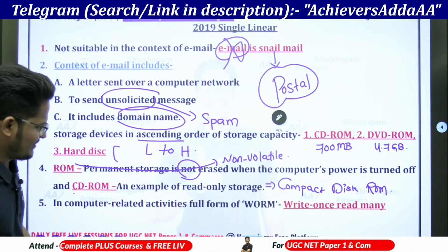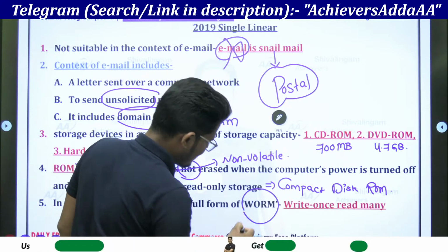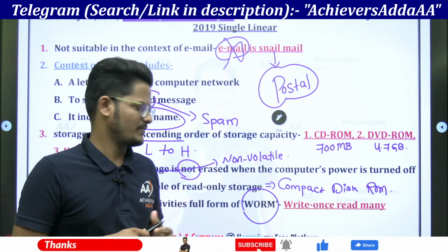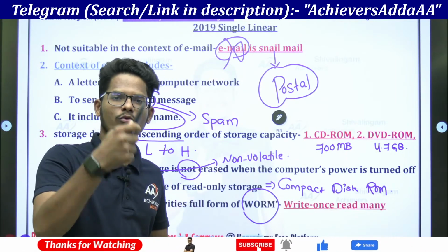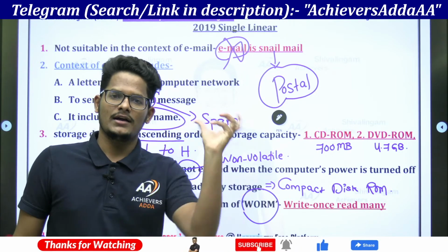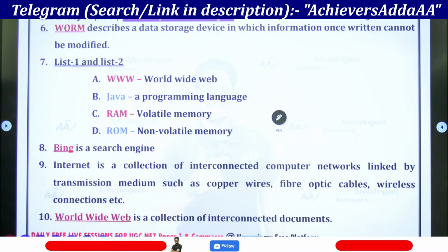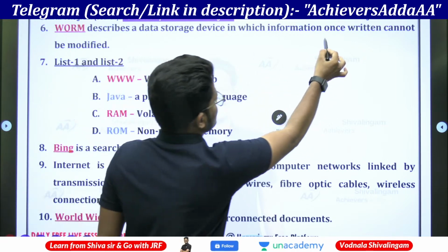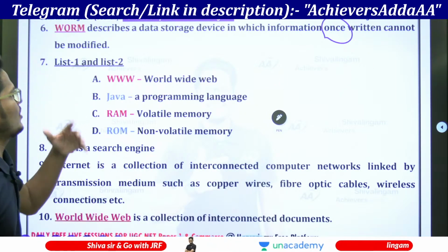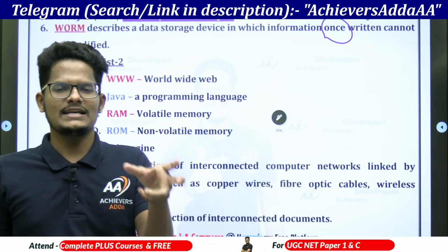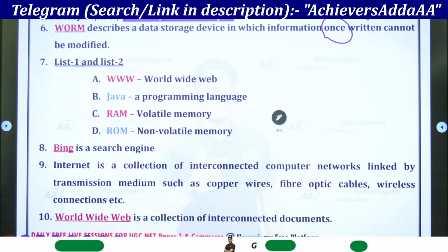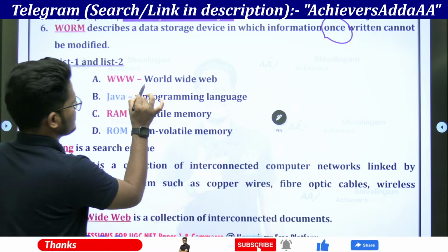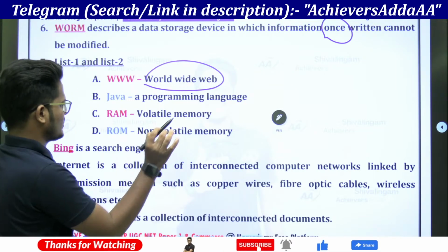In computer related activities, full form of WORM is write once, read many times. Means once you insert the data, you cannot reuse. You can use it for viewing purpose only. You cannot use it for erasing data and overwriting data. That is not possible. WORM describes a data storage device in which information, once written, cannot be modified, because it is writable only one time. Next is that WWW, which is World Wide Web, and Java is a programming language.